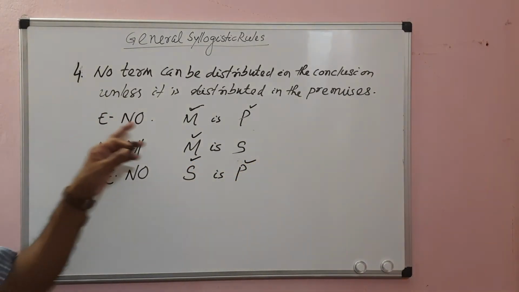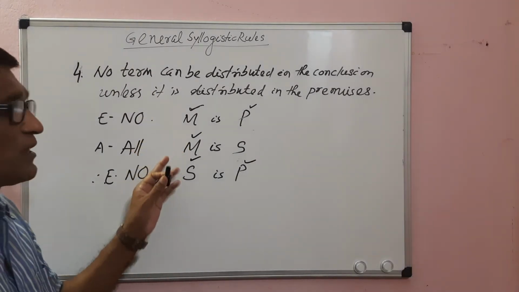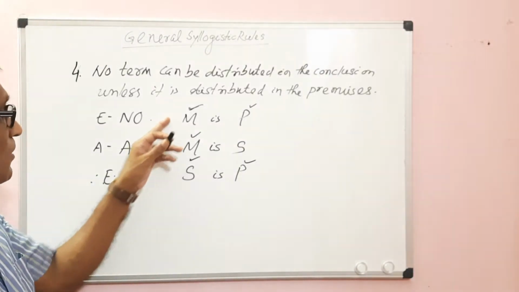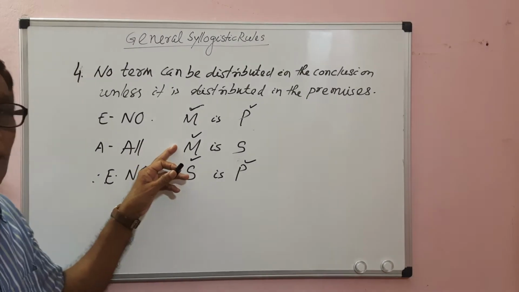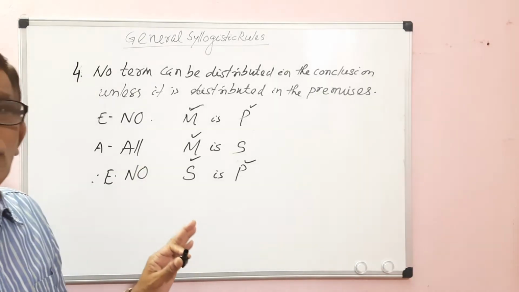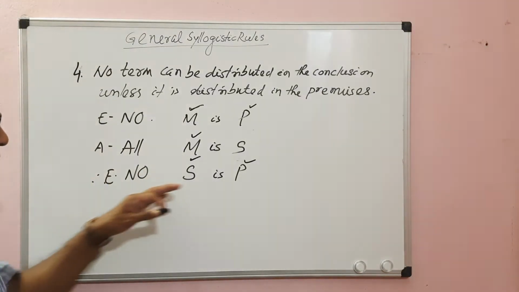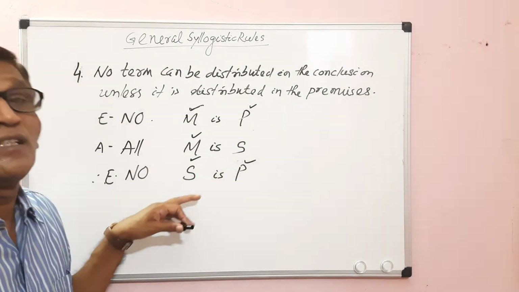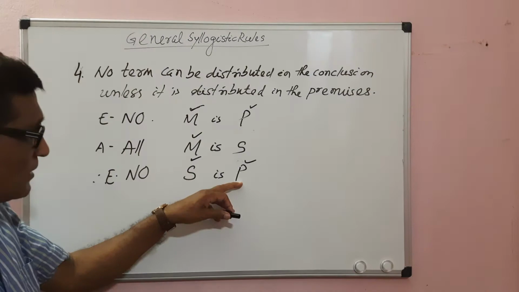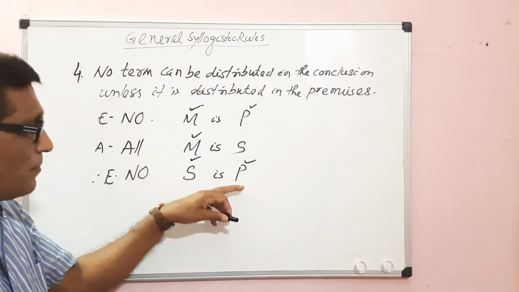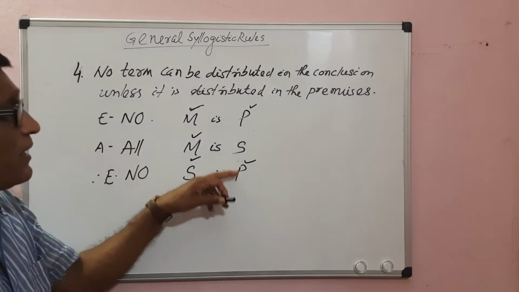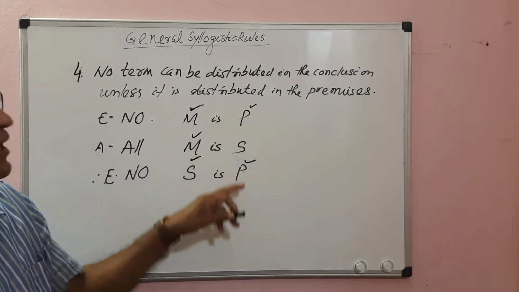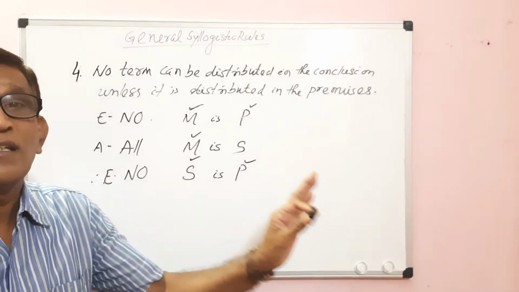Here, according to rule 3, the middle term must be distributed at least once in the premises. In both the premises, the middle term M is distributed. There is no fallacy of undistributed middle. Then come to the conclusion. In the conclusion, both major term and minor term are distributed. P is the major term and S is the minor term. The major term is distributed in the conclusion. It has also been distributed in the major premise. So there is no fallacy of illicit major.